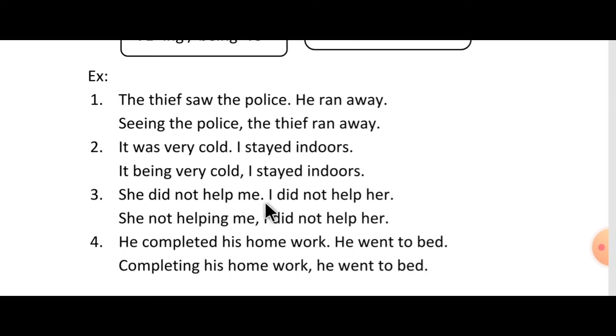Next, she did not help me, I did not help her. Here, she, subject, here subject I. You have to use those two subjects again in the answer. The answer is, she not helping me, I did not help her. Fourth one, he completed his homework, he went to bed. Here, present participle for this is, completing his homework, he went to bed. Here in both sentences, subject is same, so we have to use it one time.